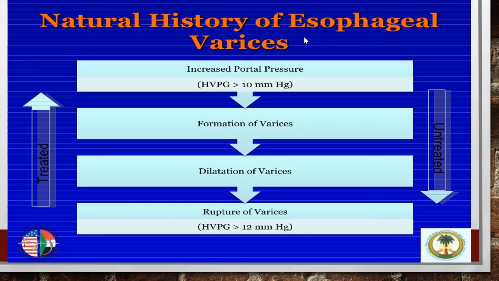What is the natural history of variceal bleeding? When the hepatic venous pressure gradient increases to more than 10 millimeter of mercury, we call it increased portal pressure. This will lead to formation of varices. As the pressure increases, there will be dilatation of the varices. When the gradient is more than 12 millimeter, variceal rupture can occur. By treatment, we can decrease portal pressure. If the patient is untreated, they'll go on to rupture of varices causing hematemesis.